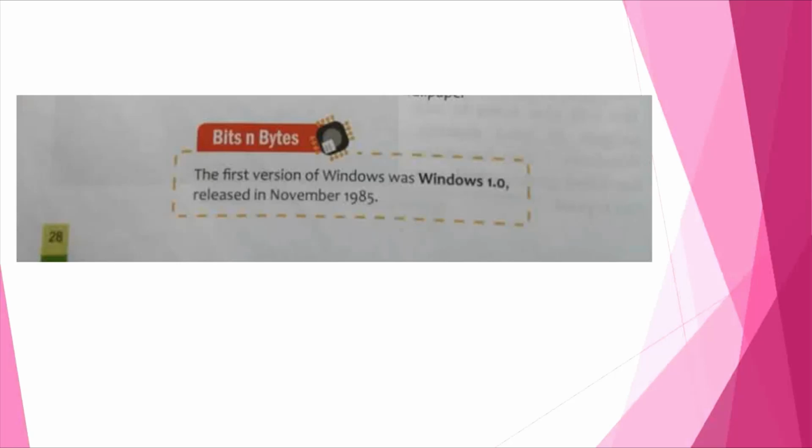Bits and bytes. Children, the first version of Windows was Windows 1.0, released in November 1985. Now we are discussing Windows 7. Okay children, likewise we have got many more versions of Windows. From one version to another version, they used to add different functionalities. Okay children, clear?